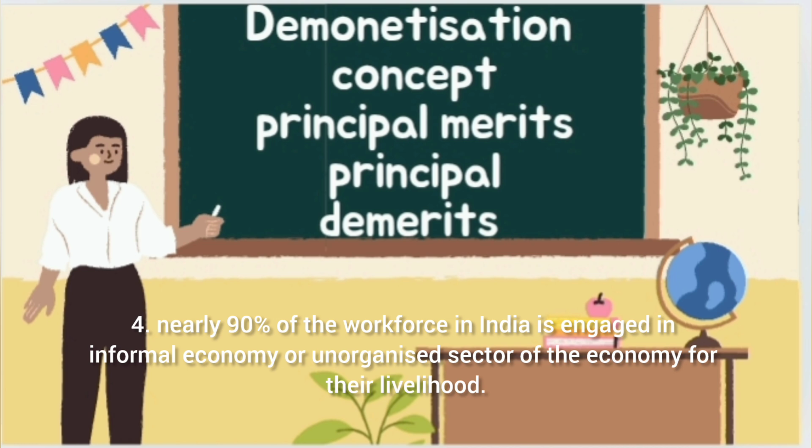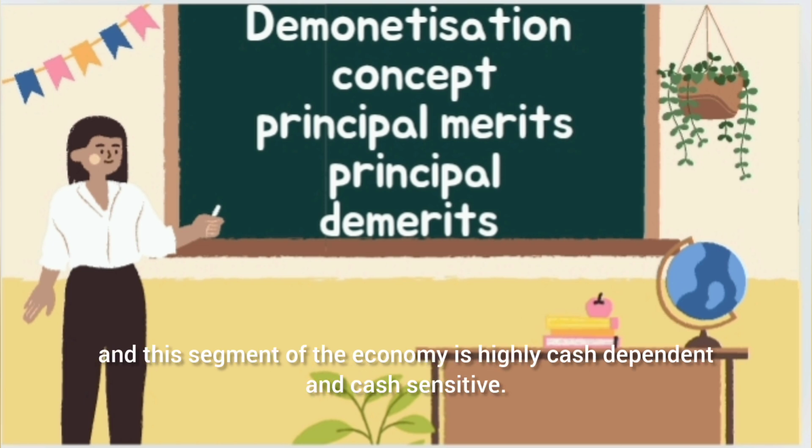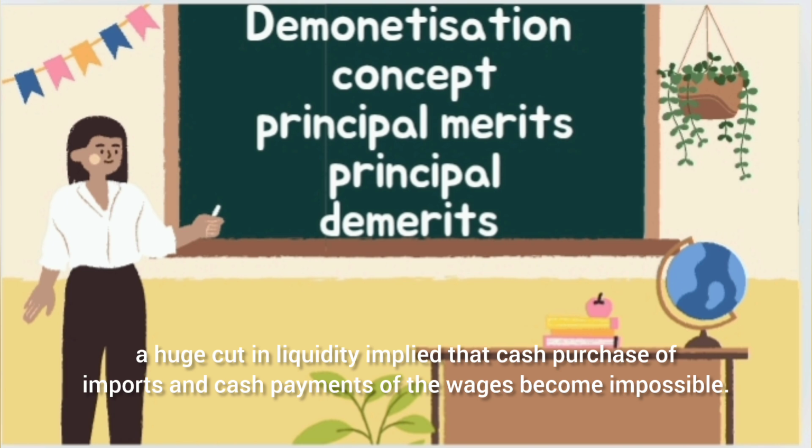Nearly 90% of the workforce in India is engaged in the informal or unorganized sector of the economy for their livelihood. And this segment of the economy is highly cash-dependent and cash-sensitive. A huge cut in liquidity implied that cash purchases of inputs and cash payments of wages became impossible.